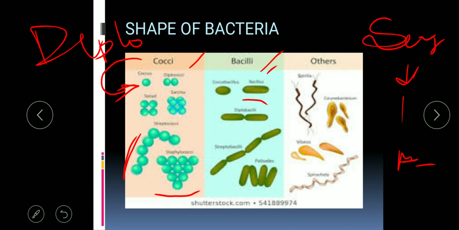When the bacterium is S-shaped, it is spirilla, where spirillum is the singular and spirilla is the plural. Again, when the bacterium is comma-shaped, it is known as vibrio, with vibrios as the plural and vibrio as the singular.